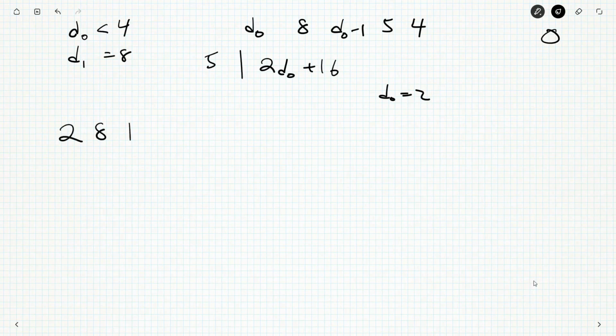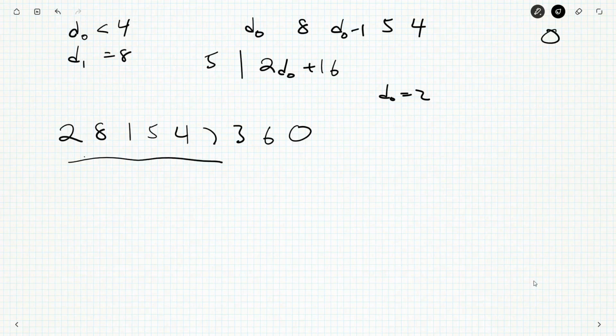So let's try it out. 2, 8, 1, 5, 4. The 2 bounces up to a 7. The 8 falls down to a 3. The 1 jumps up to a 6, and the 5 goes down to a 0. 2 and 8 is 10. 1 and 5 is 16. 20, 27, 30. No, not a Moffat number. Okay, but worth experimenting. Worth trying. All right, so that's everything with D0 less than 4. Now let's try D0 greater than 4.